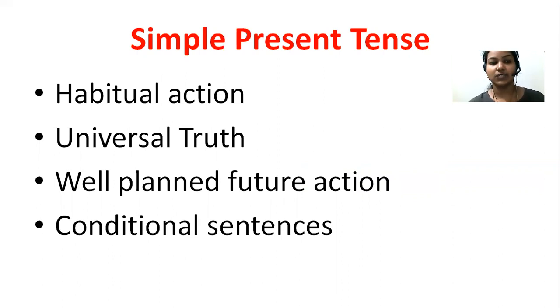What are the conditions? First one, it is habitual action. Habitual action means regular action which we are doing in our day-to-day life. So you have to write all the habitual actions in simple present tense. And then the second condition is universal truth. Universal truth means the fact cannot be changed forever. If you want to write a universal truth, you have to write it in simple present tense.